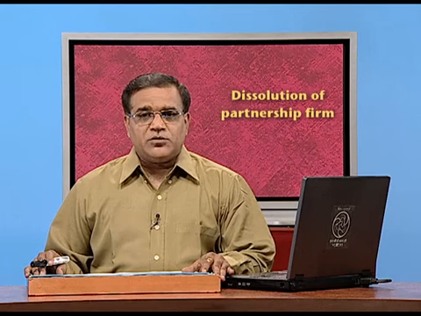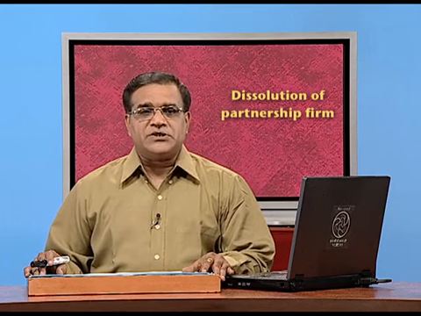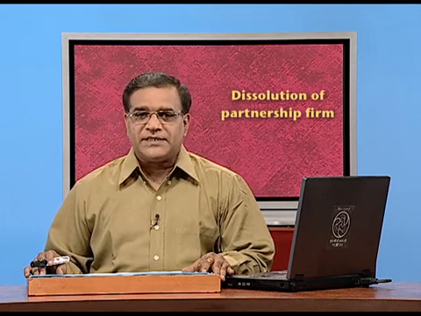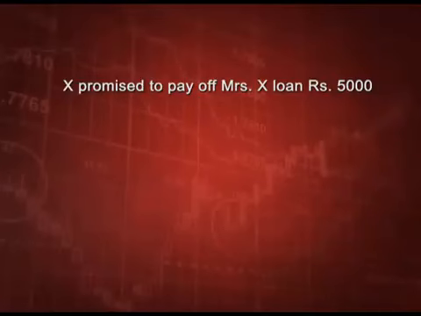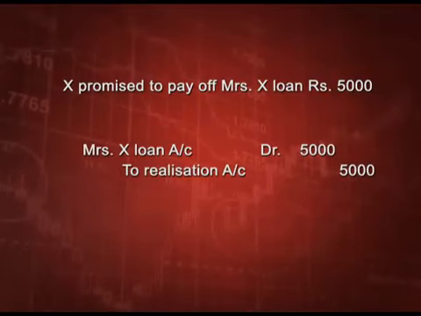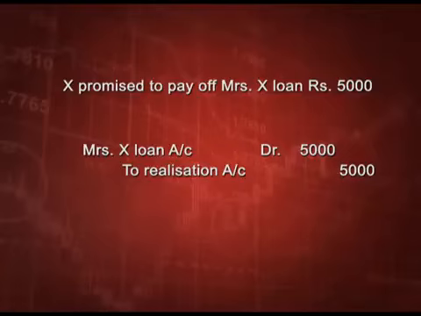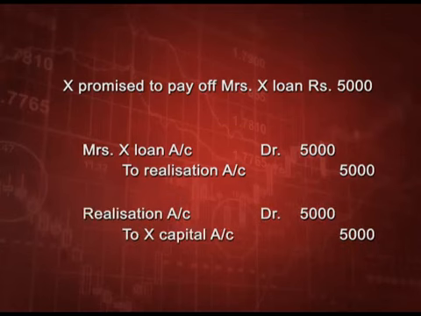So, Mrs. X loan will be first transferred to realization account liability side, that is credit side, by the entry Mrs. X loan account debit to realization, and when Mr. X agrees to pay it, then the entry will be realization account debit to X capital account, because he has agreed to pay it. So, we will not pay cash, it will be in the X capital account.